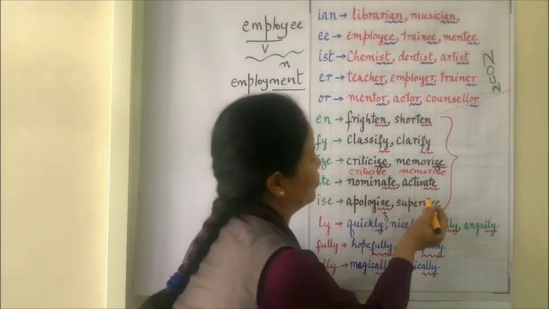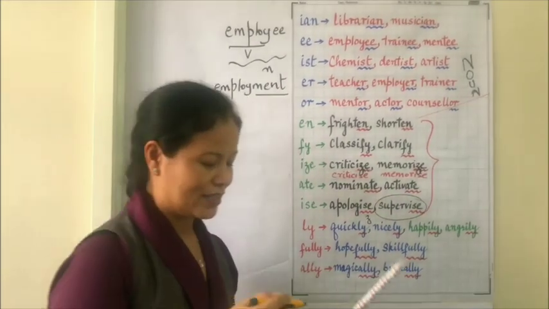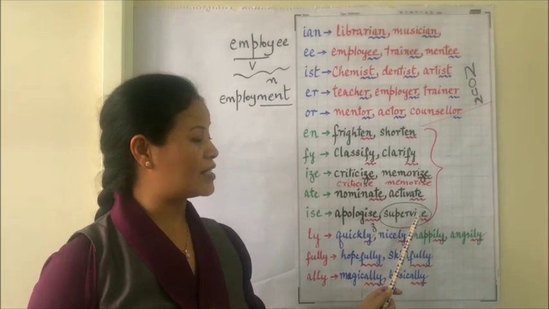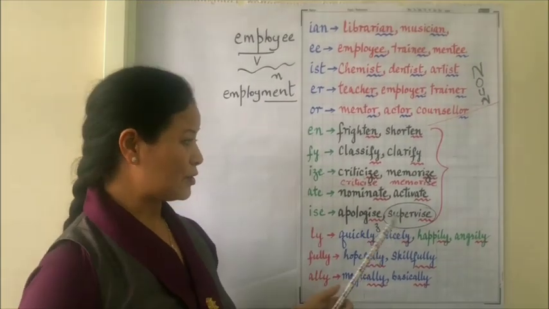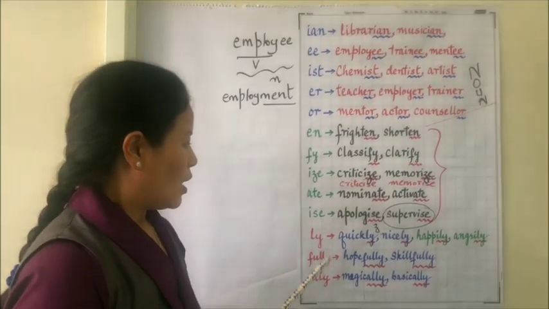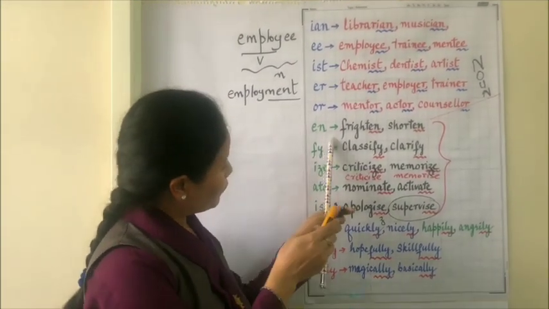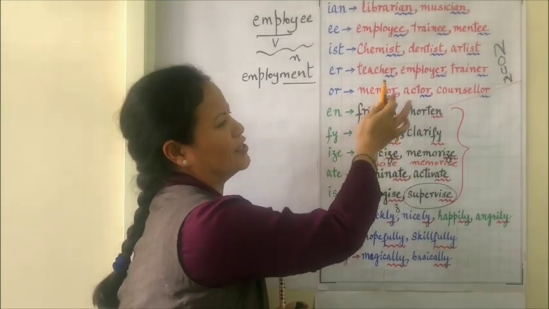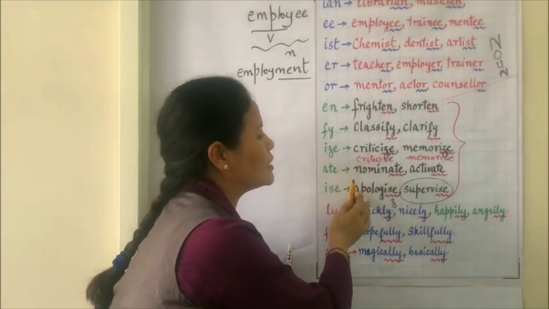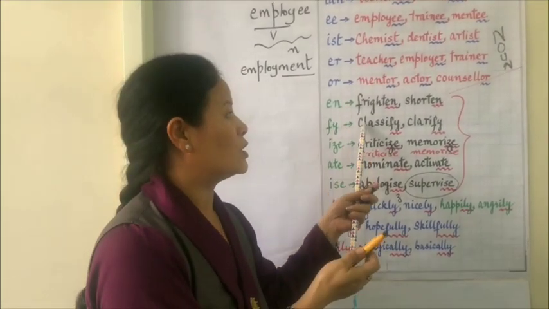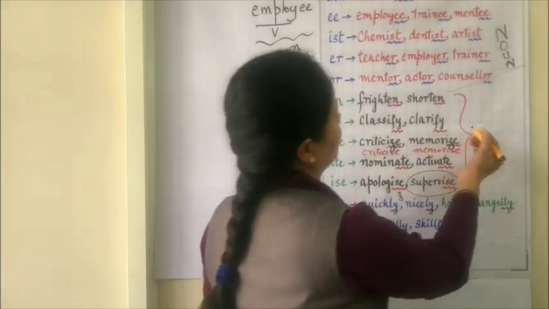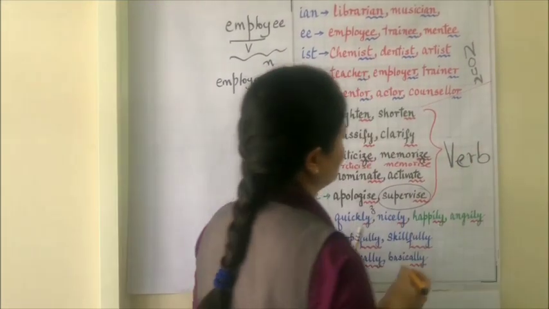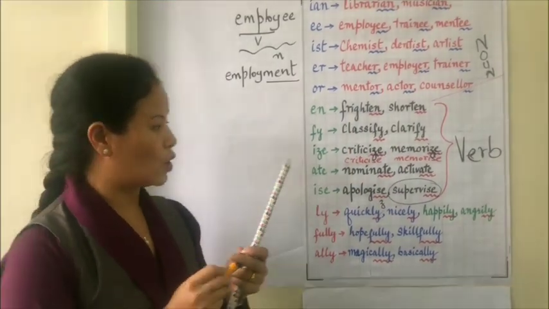But what we need to remember is this word, supervise. Here we cannot write Z-E. Supervise is V-I-S-E. We cannot write Z-E. Please do keep that in mind. Then, these set of suffixes you might have noticed, frighten, shorten, lengthen, all convert the word into its verb form. So these are suffixes that convert a word into its verb form.